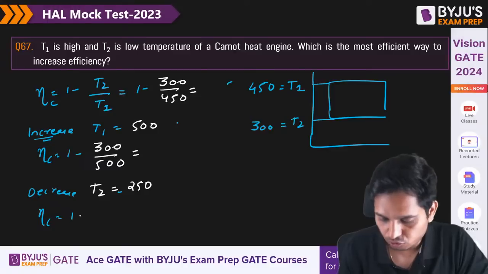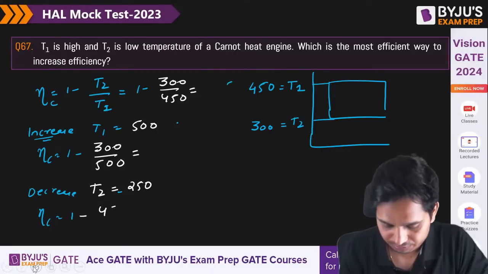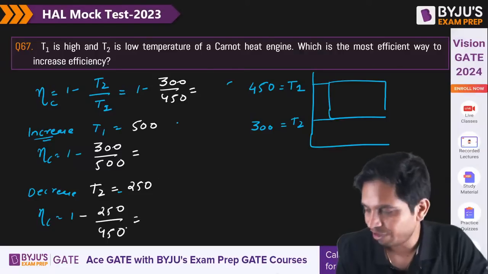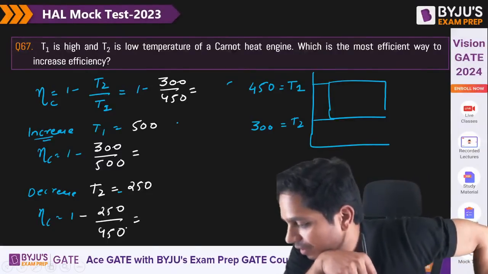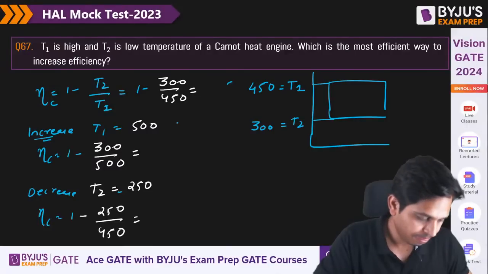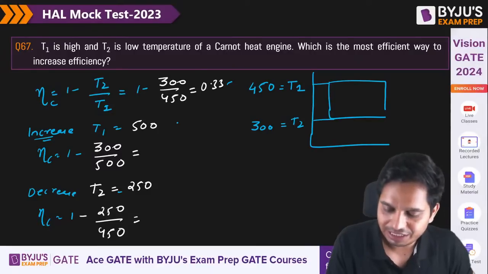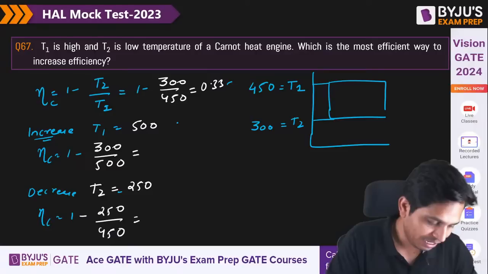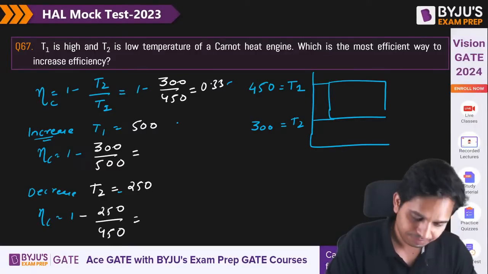So 1 minus 250 by 450. Now can you tell me what are the three values that you are getting? This is 0.33. Yes.